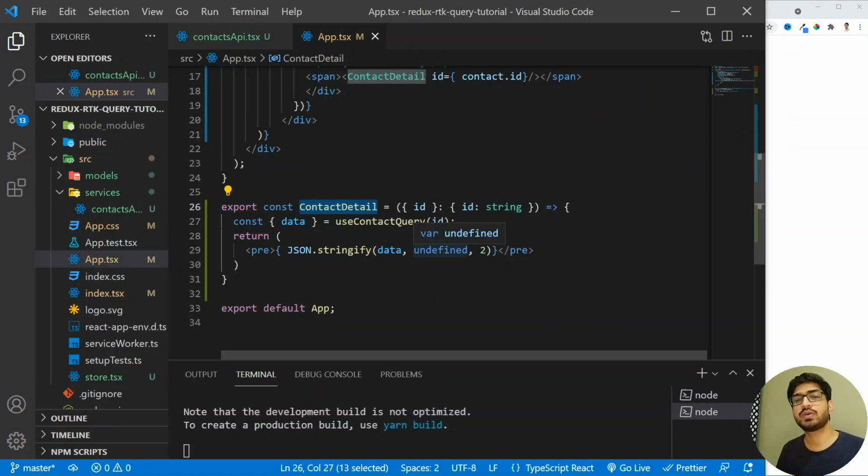Now what we are going to do in this video is create 3 more endpoints in our API, which will help us to create a new contact, update an existing contact, and then delete a contact. And whenever we want to send some data to the server, we need to make use of mutations. Let's go to the official documentation before we start writing any code.